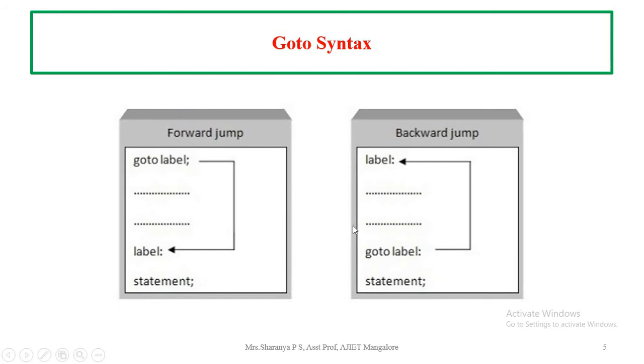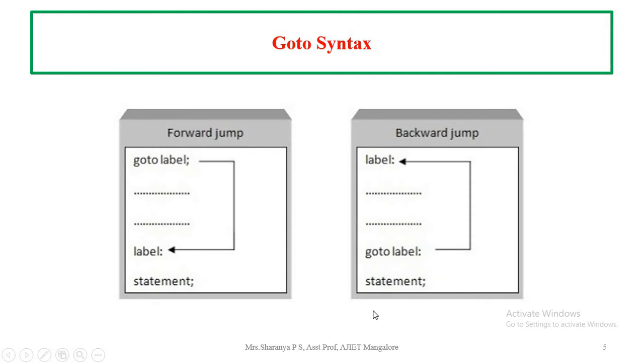Coming to the backward jump, here the label is mentioned first and the goto label is specified after that. So the control will move in a backward manner. That's why it is called a backward jump. Here, the set of code present will keep executing repeatedly in the form of a loop. It will not terminate till the condition is satisfied. Once the condition is satisfied, only then will it come out of the loop.